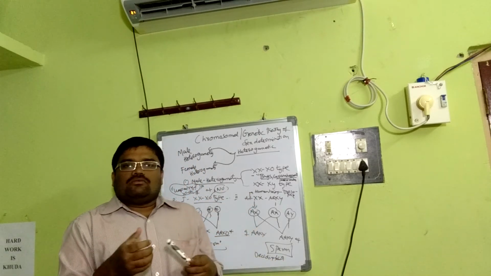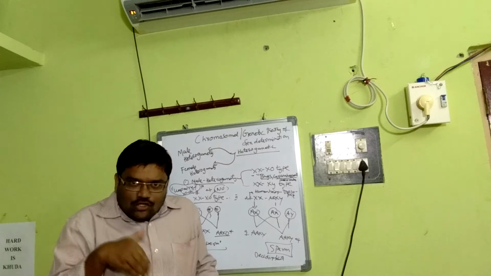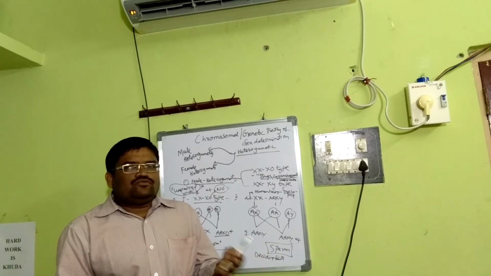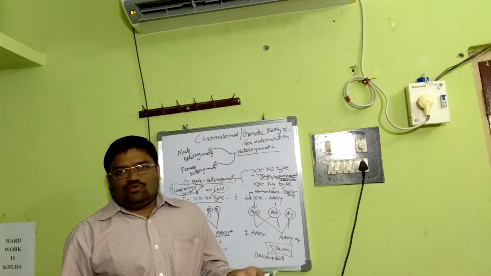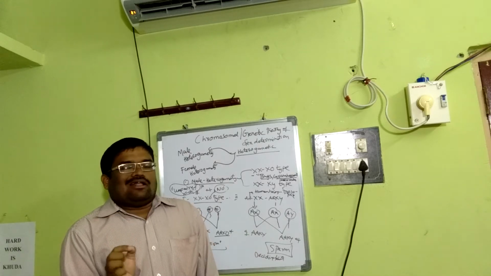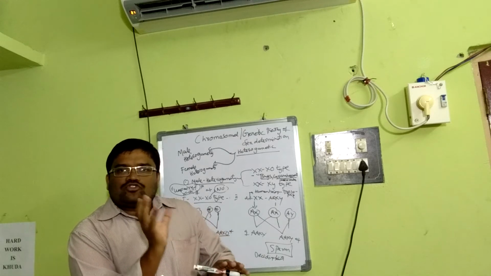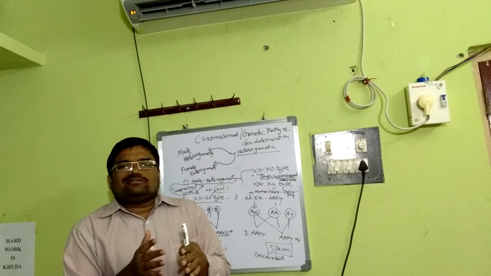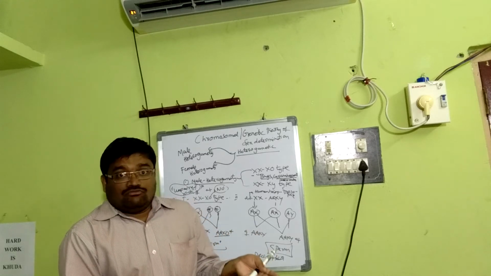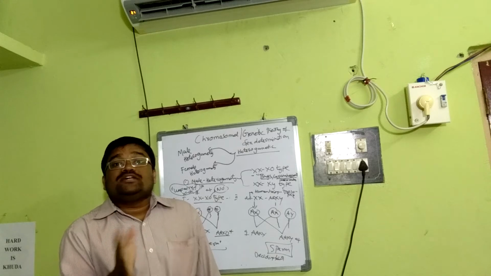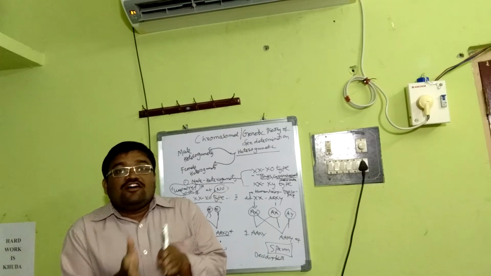XX-XY is the sex determination method in human beings and also in insects like Drosophila. In human beings, we know that we have 23 pairs of chromosomes. That means 22 pairs are autosomes and one pair are allosomes. A particular somatic cell, whether male or female, contains all similar autosomes, which are 22 pairs. And that one particular pair, what we call allosomes, distinguishes a male from the female.